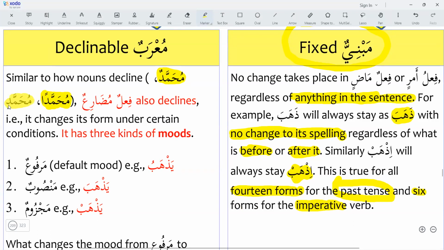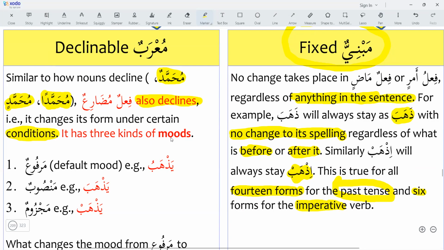About the nouns, we have learned that they are declinable. They decline. So same with the fi'l mudari. Fi'lun mudari'un also declines. So it also takes changes. It keeps changing. It changes its form under certain conditions. There are certain conditions. So when they meet those conditions, then there are changes in the fi'l mudari.